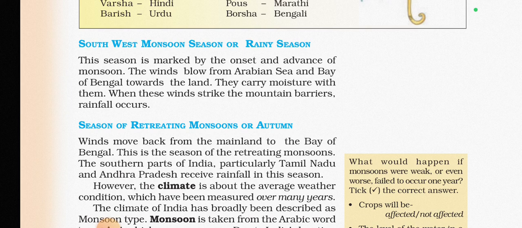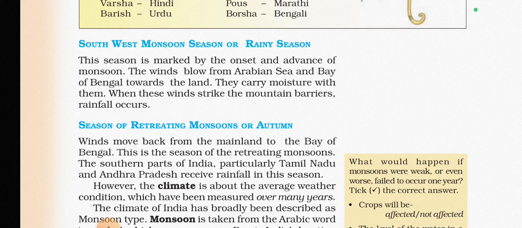So when these moisture-laden winds strike, which mountain is it talking about? In general, it is talking about the Tibetan plateau, which is a quite high, elevated mountain, and when the moisture-laden wind strikes it, rainfall occurs.